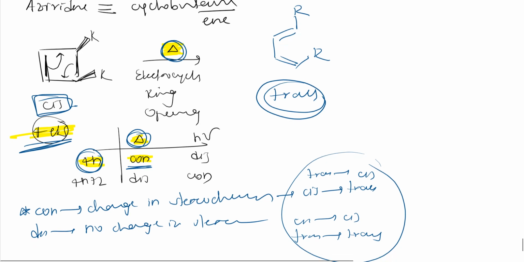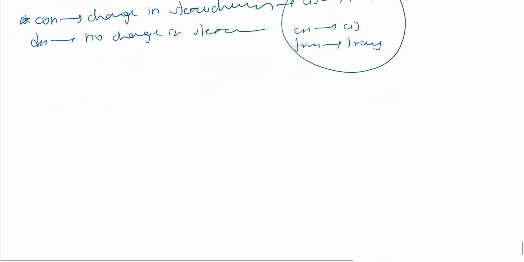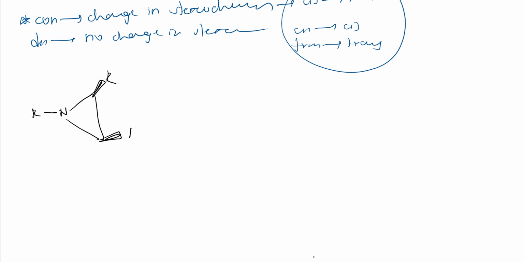In the same way, these aziridines also react, right? So these are analogous to cyclobutene, we call. So this is aziridine, R is there. Here R is above, here also R is above, means it is cis. So what happens at thermal condition?